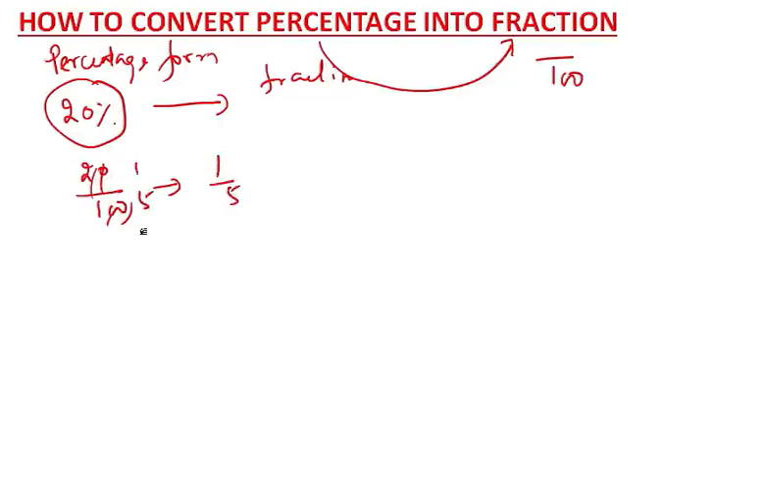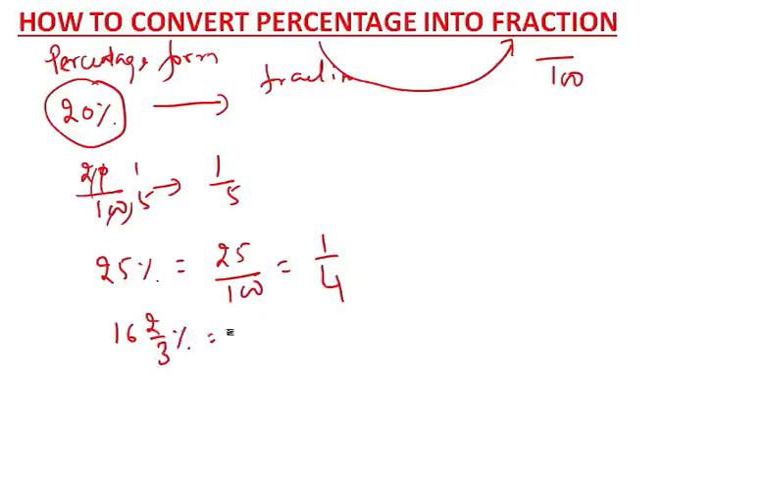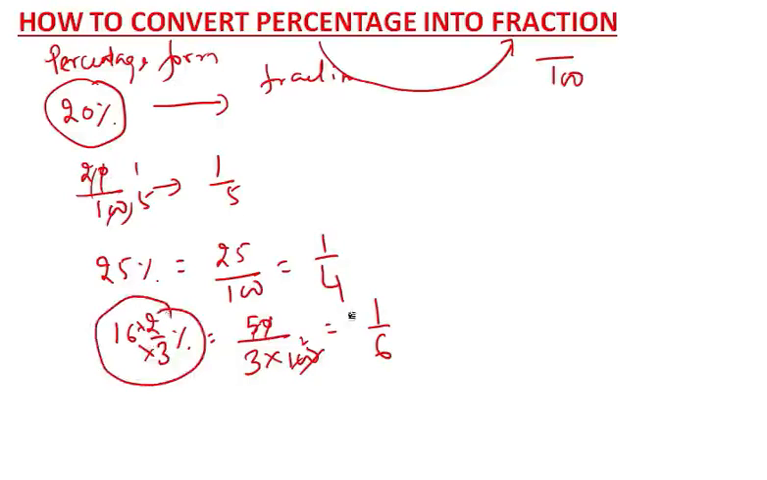If I say what is 25%, convert this 25% into fraction form. What will you do? You will just divide by 100. You will get 1 by 4. Now I say 16 2 by 3%. Convert it into fractional form. This is multiply and this plus, so you get 50 by 3. Since here is a percentage symbol, you divide by 100. So you get 1 by 6. This is in the percentage form and this is in the fractional form.